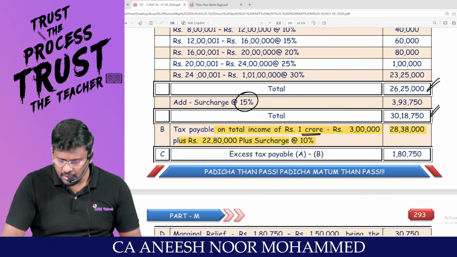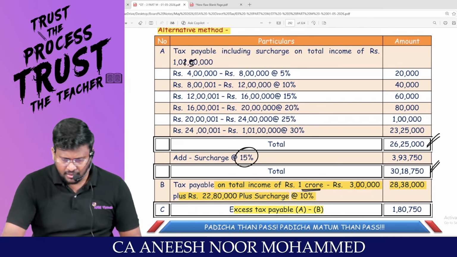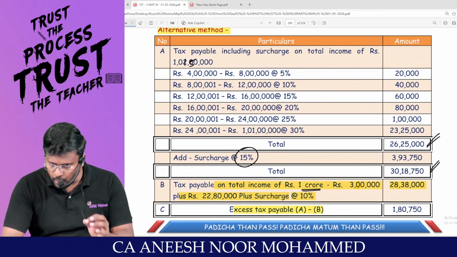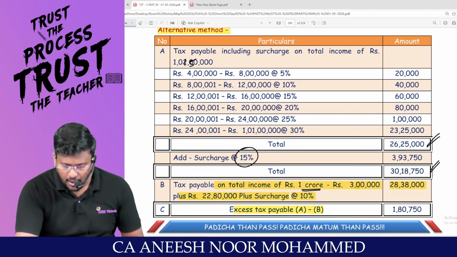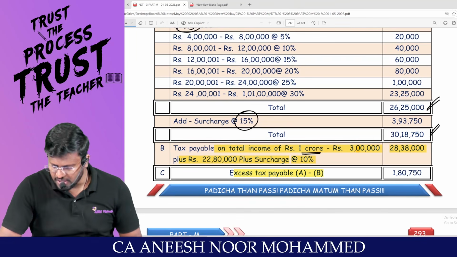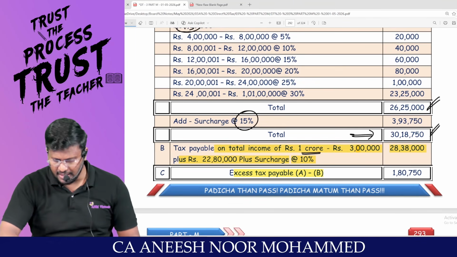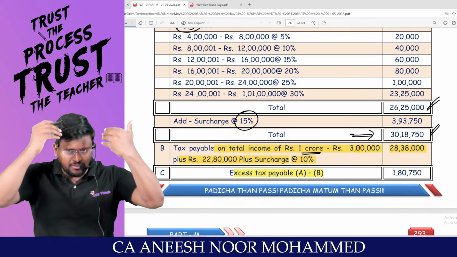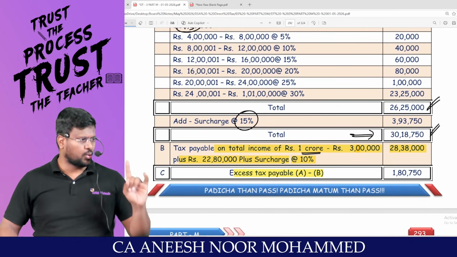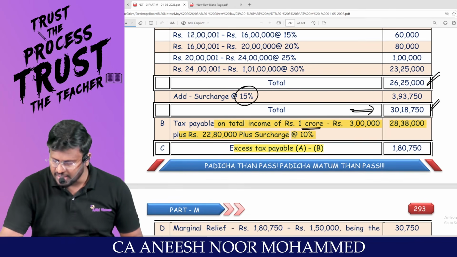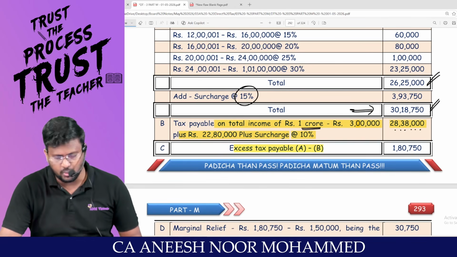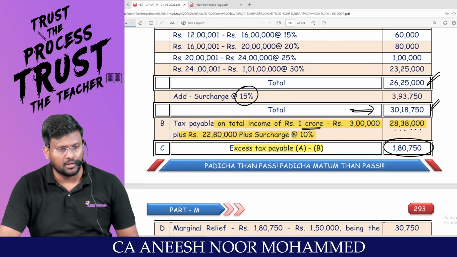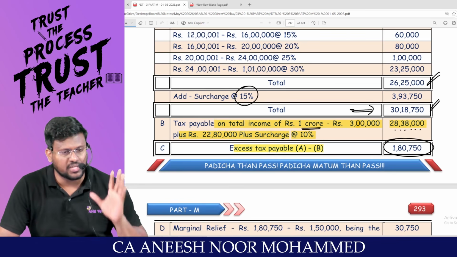That means if you are calculating the tax payable for 1 crore 1,50,000, the tax payable comes to 30 lakh 18,750. But if you are saying that, sir, I don't have that income at all, my income itself is only 1 crore, then your tax liability is only 28 lakh 38,000. What is the excess tax payable? 1,80,750.